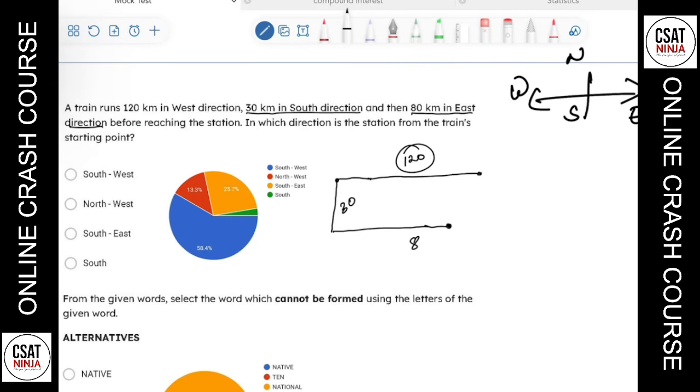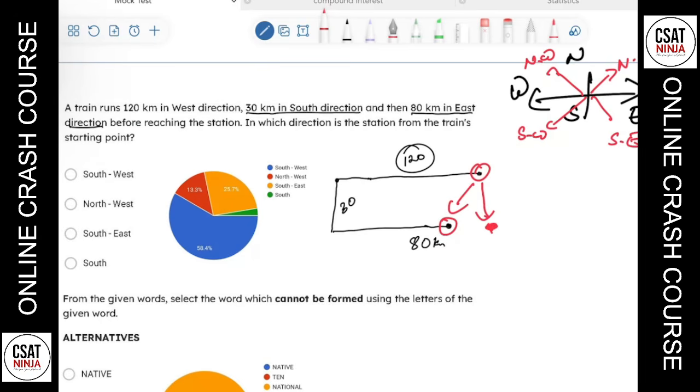We also have to find in which direction the station is from the train's starting point. One thing to remember: the middle between north and east we call northeast, this one southeast, between west and south southwest, and between west and north northwest.